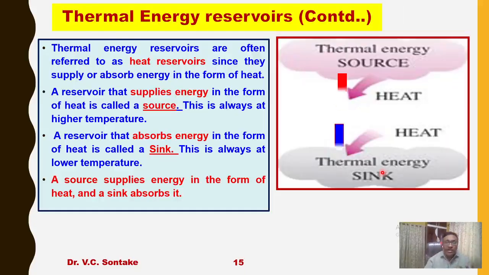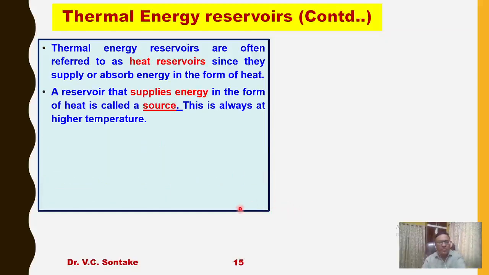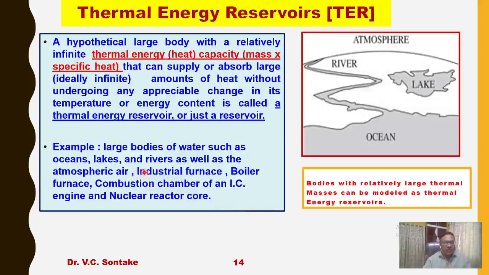Now, what are the different examples of source and sink? I have just discussed them in the previous slide. Industrial furnace, boiler furnace, combustion chamber of an IC engine and nuclear reactor: all these systems have very high temperature and infinite heat capacity, so they are able to supply heat to their surroundings. These are the examples of source.